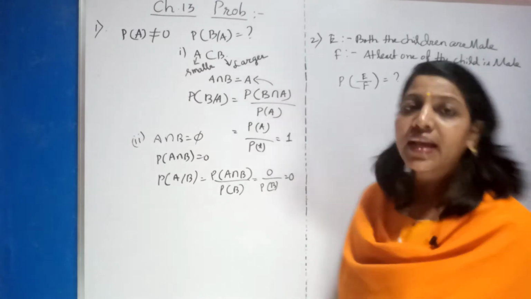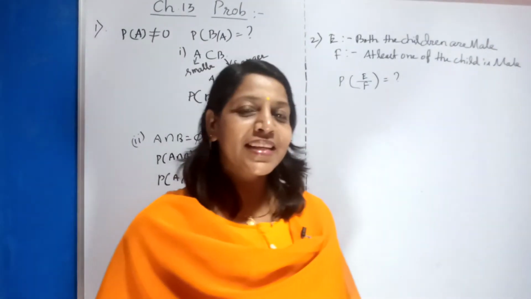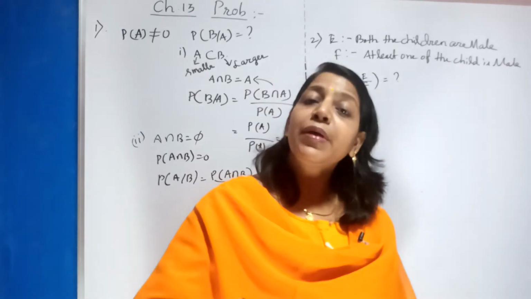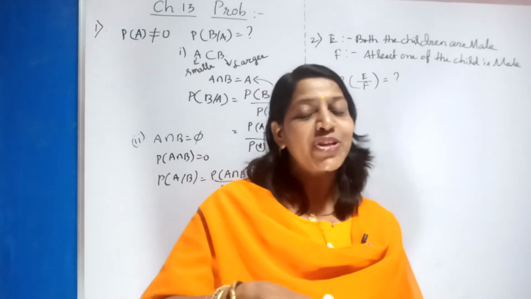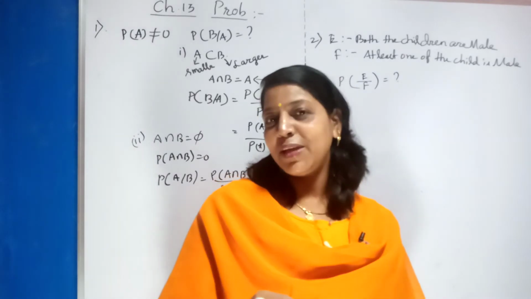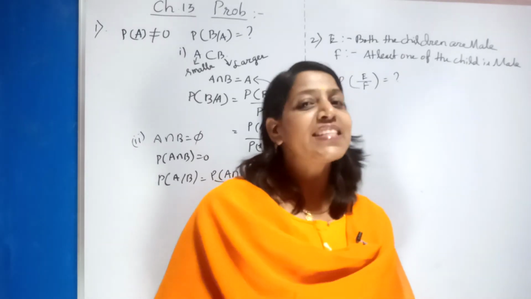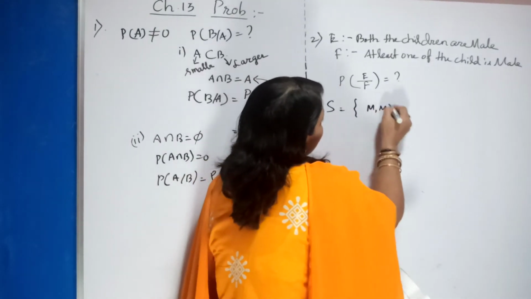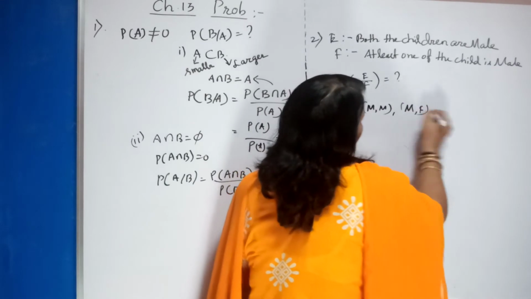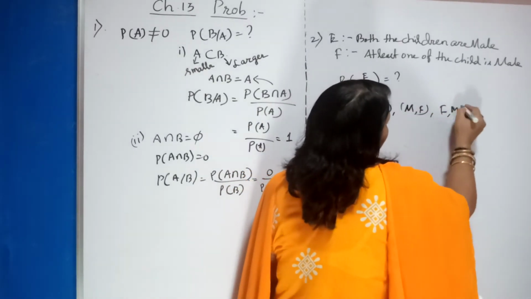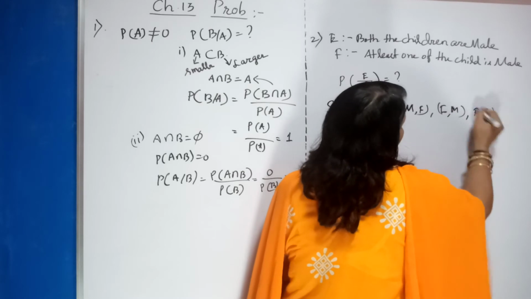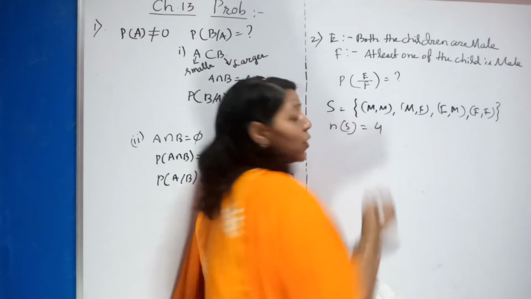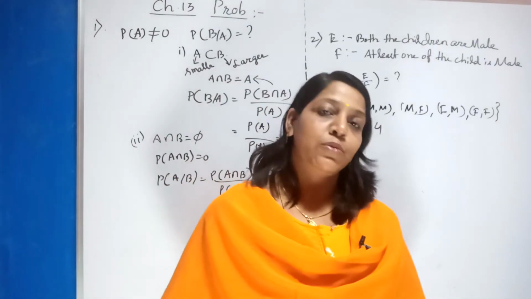Right? Now see, when a couple has 2 children, what are the possibilities? Both the children may be male, both may be female, or one may be male and one may be female. If the first baby is male, the second may be female. If the first is female, the second may be male. So what will be your sample space? It will be male male, male female, female male, and female female. This is called the sample space. So what is your n of S? Total 4 possible outcomes.